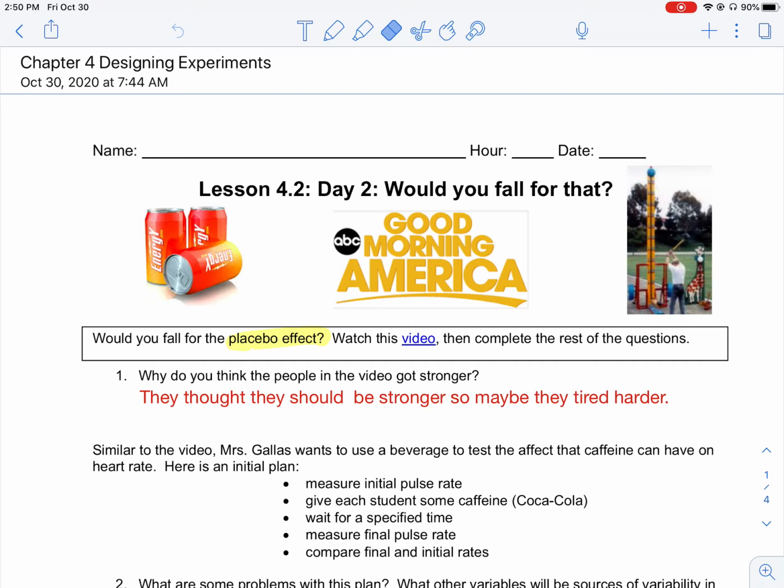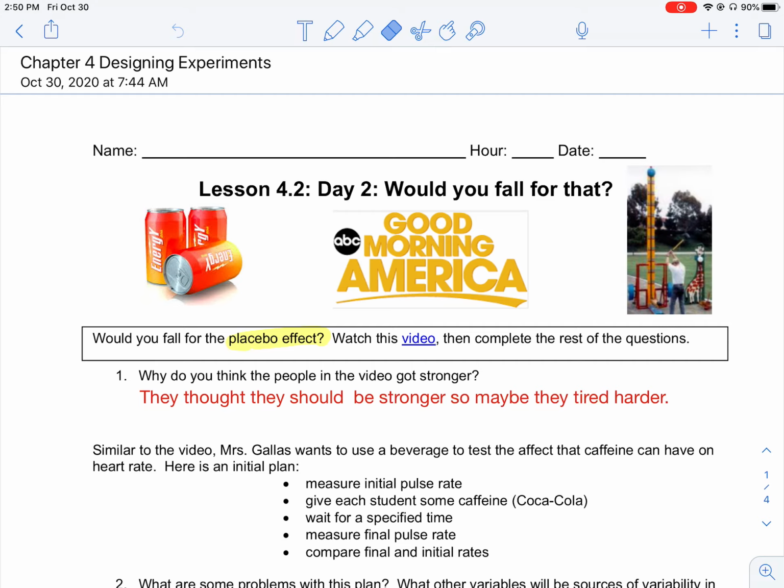Hopefully, before watching this video, you've already watched the video. Would you fall for that? Okay, why do you think the people in the video got stronger, although there was really no chemical component in that drink that they were drinking? But why do you think that the people in the video still got stronger?